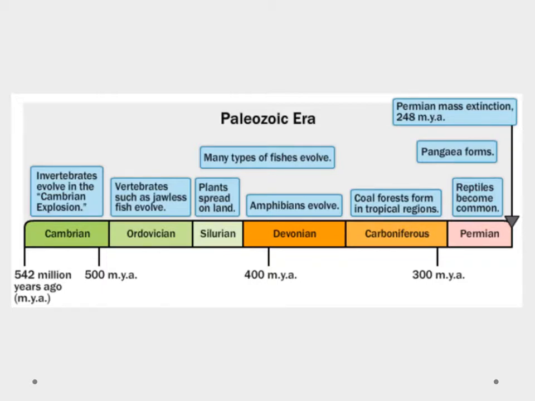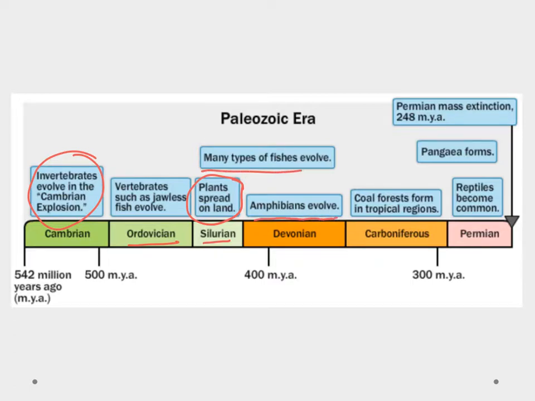Okay, so what happened during the Paleozoic Era? Well, back in the Cambrian period, about 500,000 years ago or so, we have this invertebrate explosion. So it's called the Cambrian explosion, and that's where we had a more stable Earth environment, and that allowed life to start to explore, fill, and adapt to all these different niches. In the Ordovician period, we saw jawless fishes evolve, and we started to see the first vertebrates coming as well.